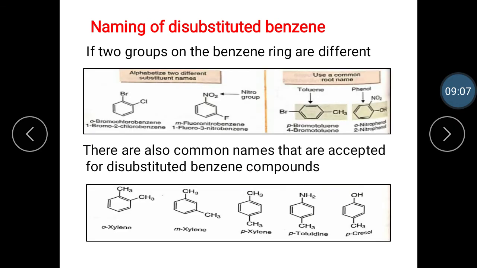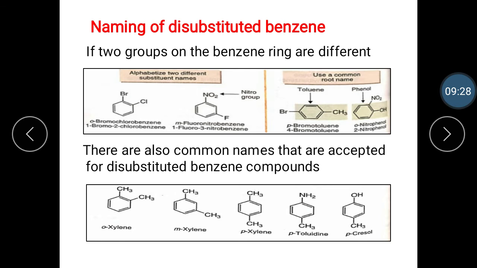Then if two groups on the benzene ring are different, alphabetize the names of the substituents preceding the word benzene. If one of the substituents is part of a common root, name the molecule as a derivative of that monosubstituted benzene.